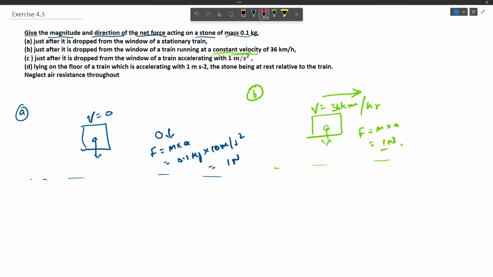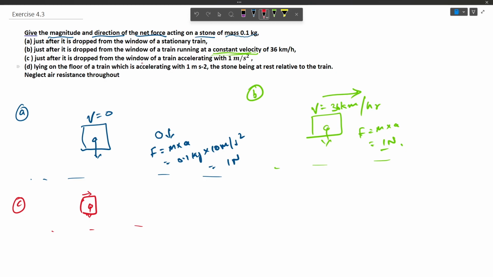Now in the third case, the stone is dropped from a window of a train accelerating with 1 meter per second square. This time we have the acceleration of the train, and the stone is thrown. As soon as the body gets detached from the train, its acceleration is gone.